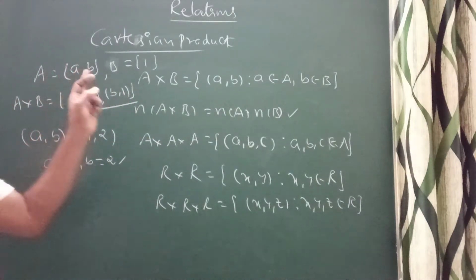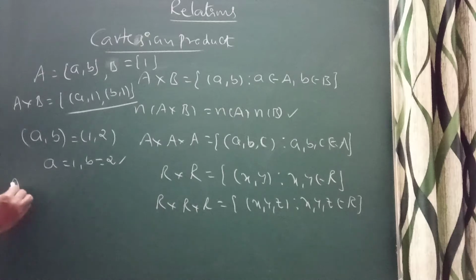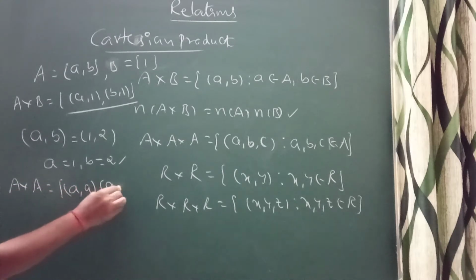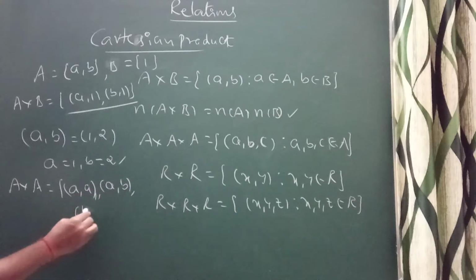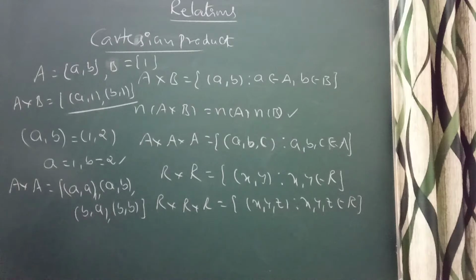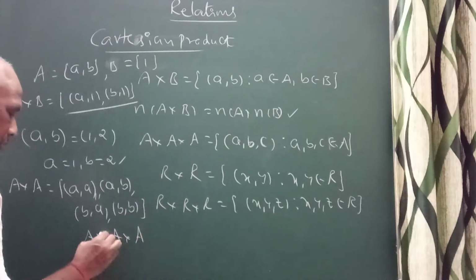Similarly, I can also find A cross A. A cross A means I will get (a, a), (a, b), and (b, a), (b, b). It will come like this, two-dimensional A cross A.